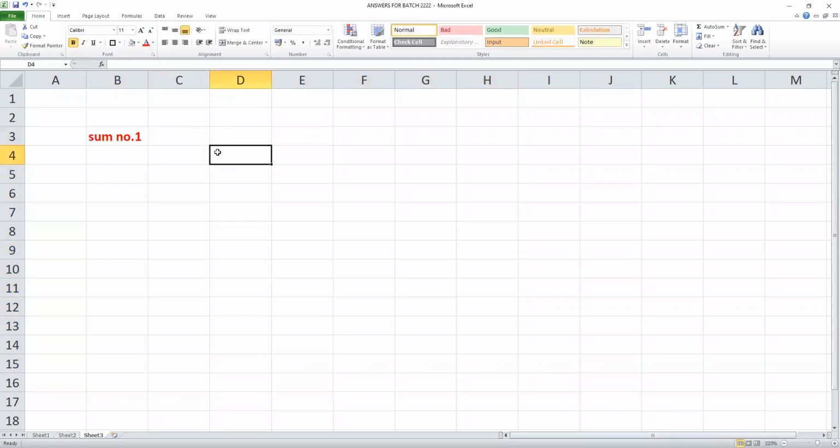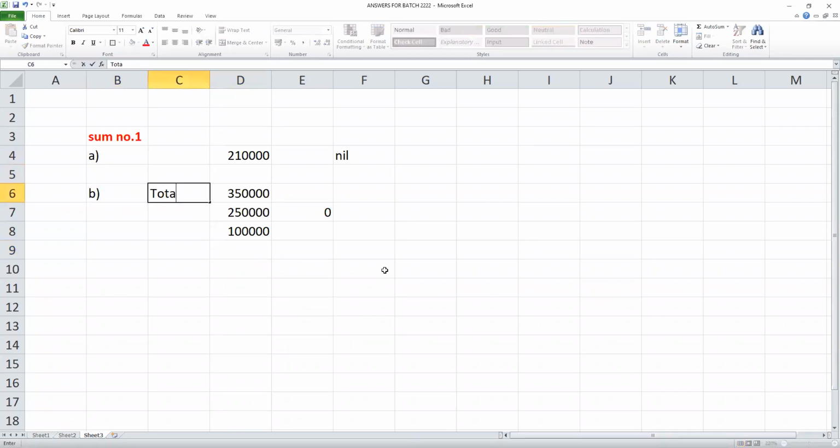First, what is that income? A: 2,10,000. 2,10,000, no tax. Nil. Next, B: 3,50,000. On 2,50,000, 0. Balance, my total income is 3,50,000.